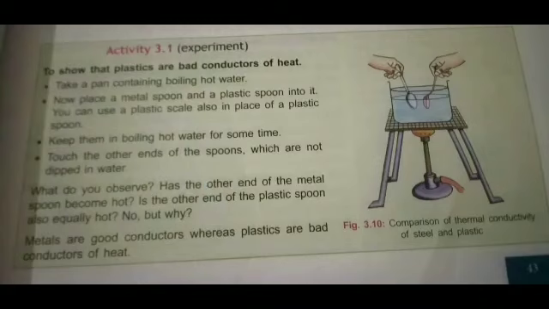What do you observe? Has the other end of the metal spoon become hot? Is the other end of the plastic spoon also equally hot? No, but why? Metals are good conductors of heat, whereas plastics are bad conductors of heat.